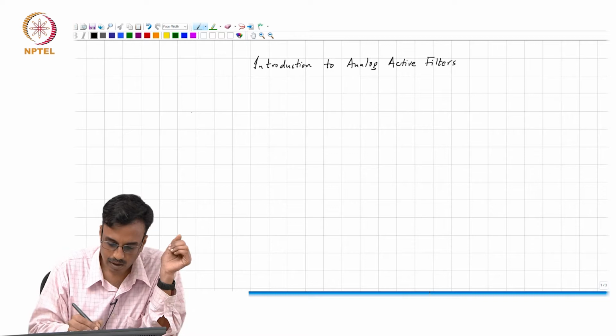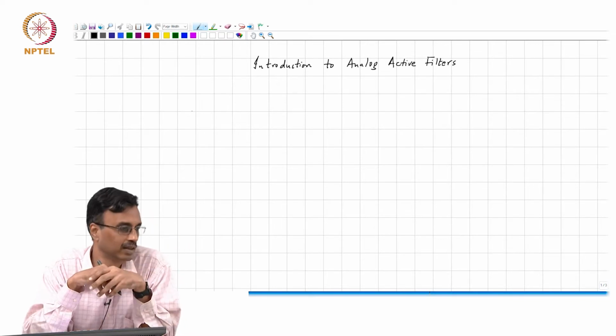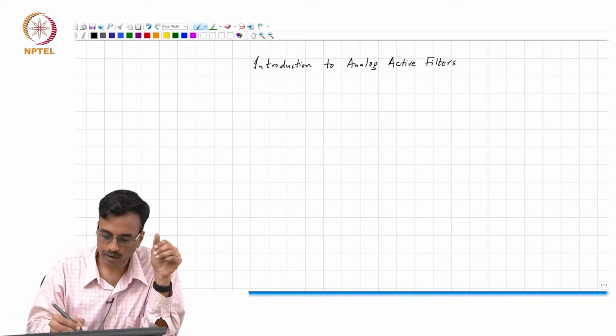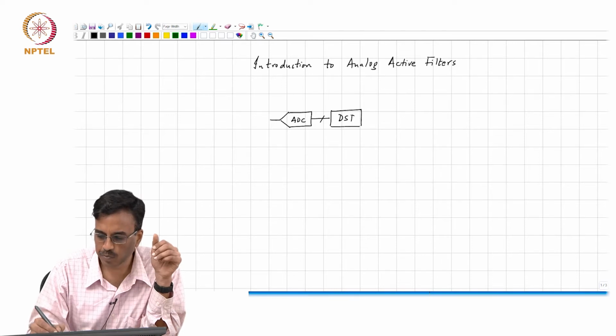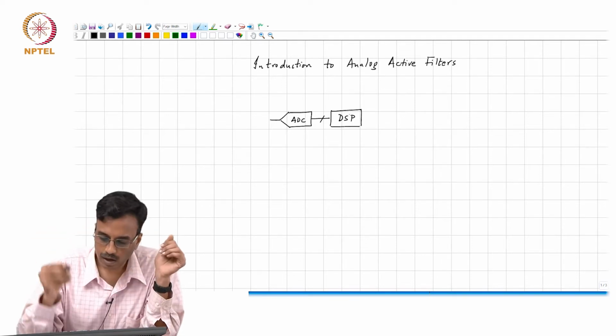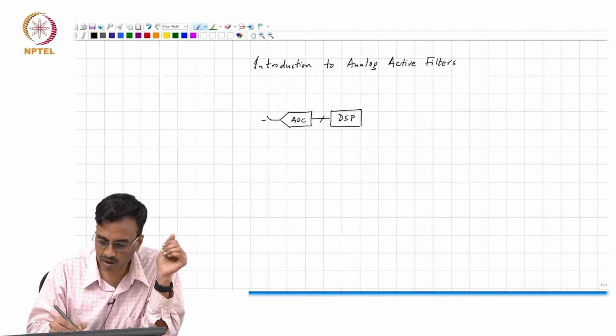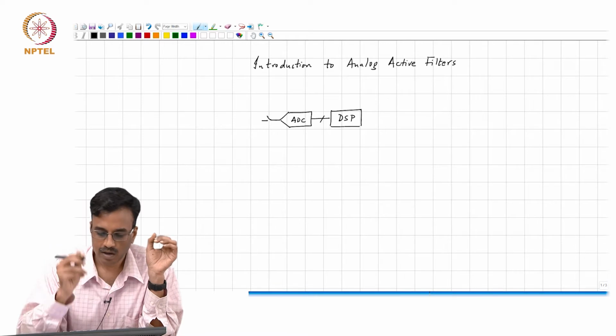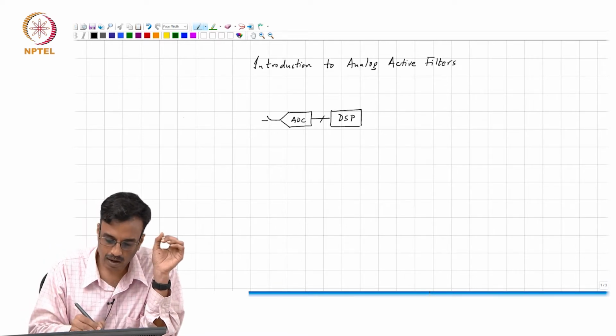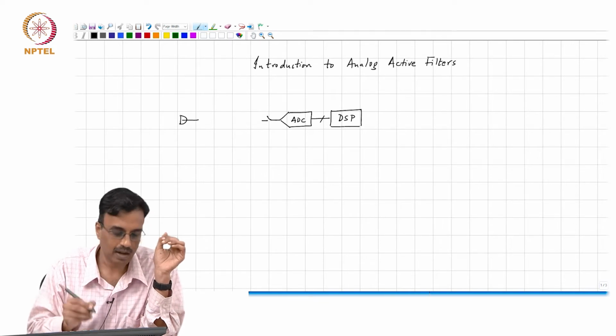Remember that today all processing is largely done digitally, and therefore you have an A to D converter that drives a DSP, which then stores, processes, does all sorts of fun stuff. An A to D converter, remember, is a combination of sampling and quantization, and it is not appropriate to take the output of your sensor. I mean, it could be the microphone, could be an antenna, whatever, right?